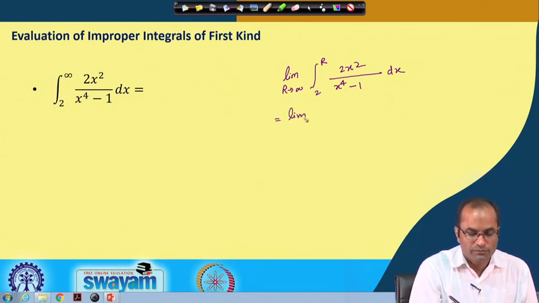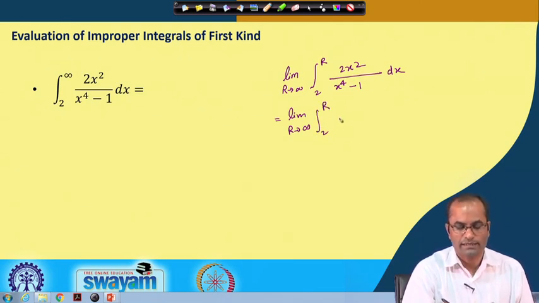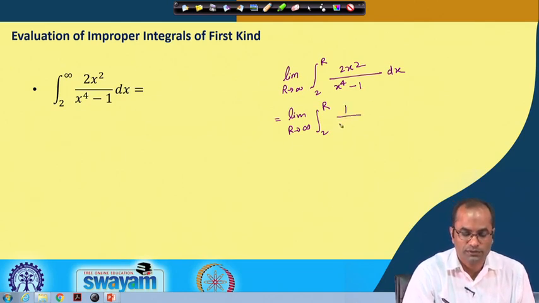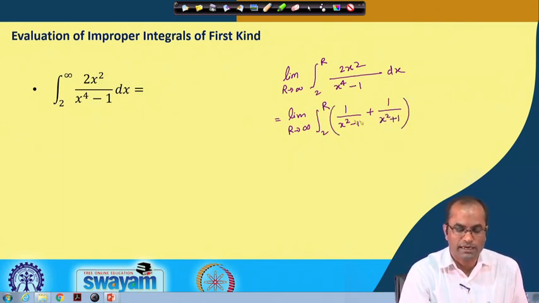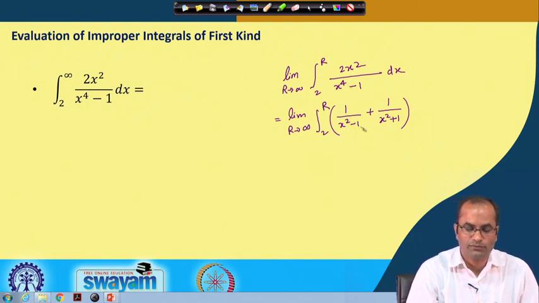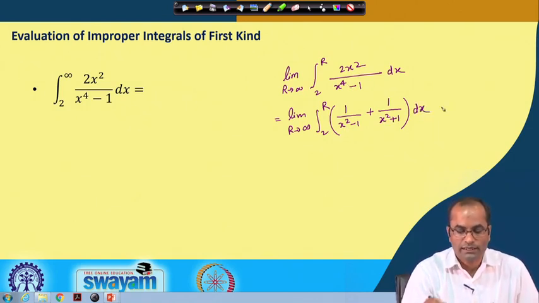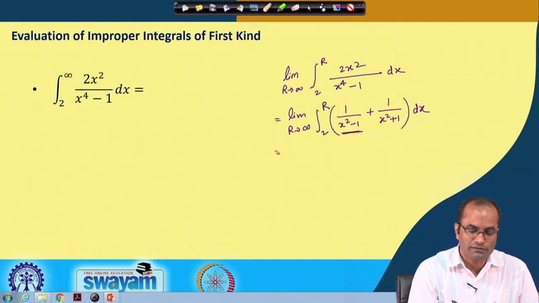Now we will do the partial fractions. So, this will be x^2 minus 1 and x^2 plus 1. So, 1 over x^2 minus 1 and then plus 1 over x^2 plus 1. So, this will be exactly 2x^2 over x^4 minus 1, dx, and then again we will do these partial fractions.